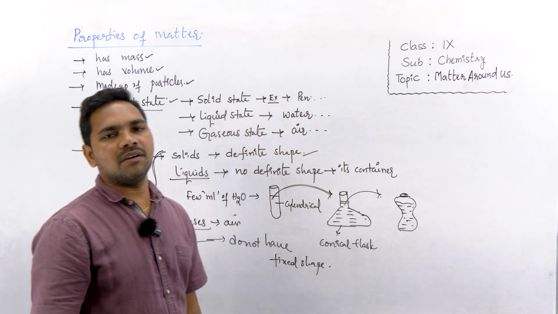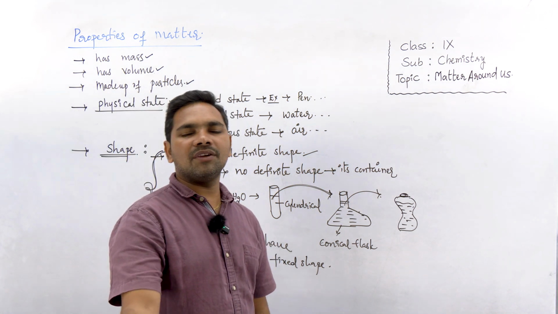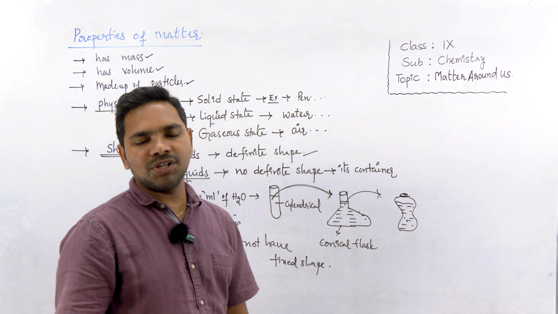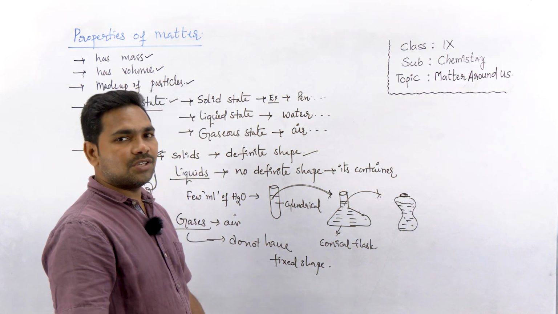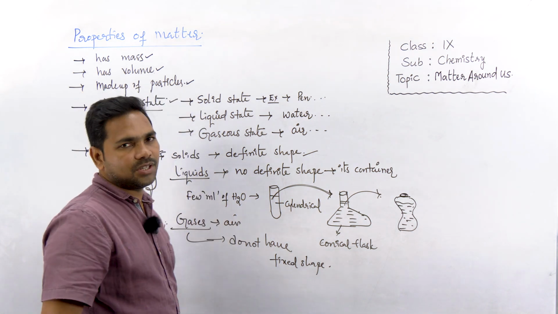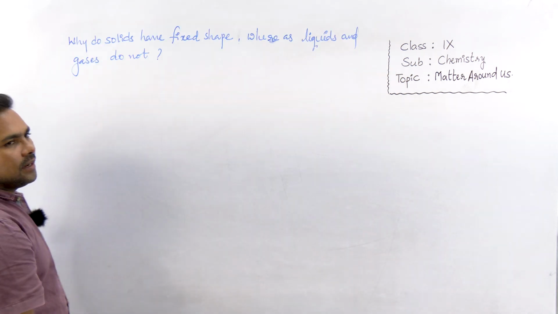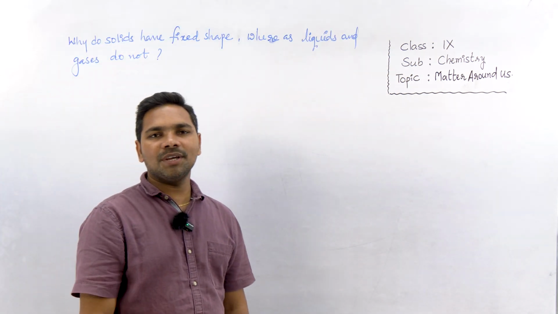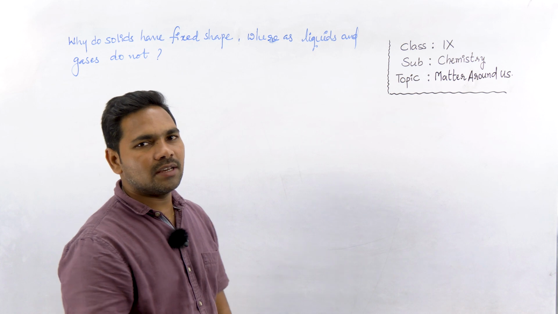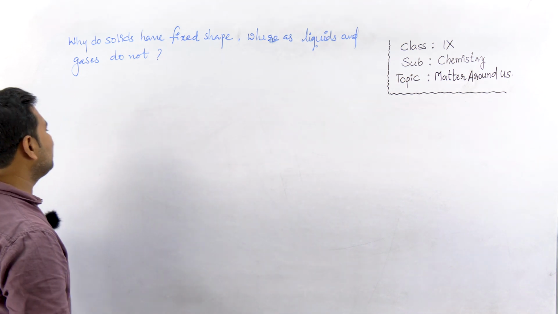Why do solids have a fixed shape, and why do liquids and gases have no fixed shape? Let us try to understand the reason for it.